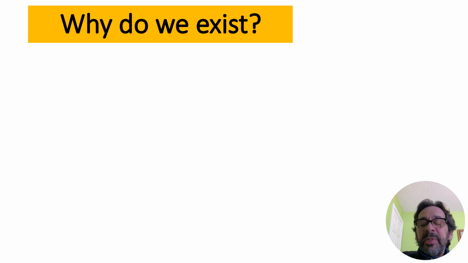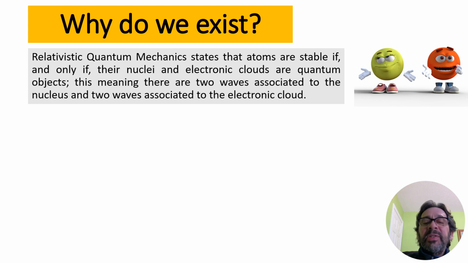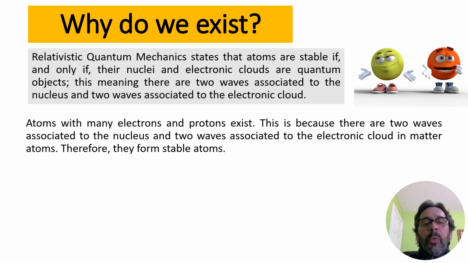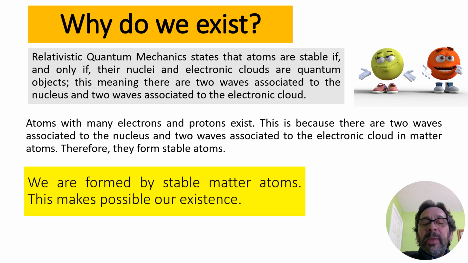Why do we exist? Relativistic quantum mechanics states that atoms are stable if and only if their nuclei and electronic clouds are quantum objects. This means there are two waves associated to the nucleus and two waves associated to the electronic cloud. Atoms with many electrons and protons exist. This is because there are two waves associated to the nucleus and two waves associated to the electronic cloud in matter atoms. Therefore, they form stable atoms. We are formed by stable matter atoms. This made possible our existence.